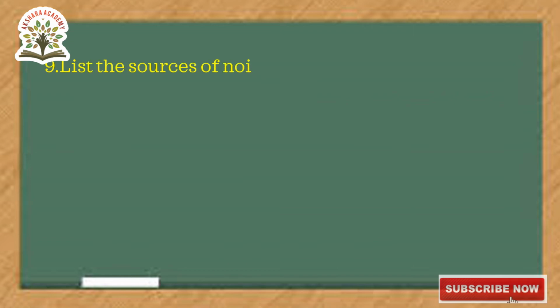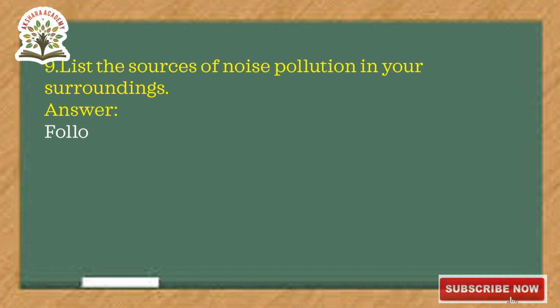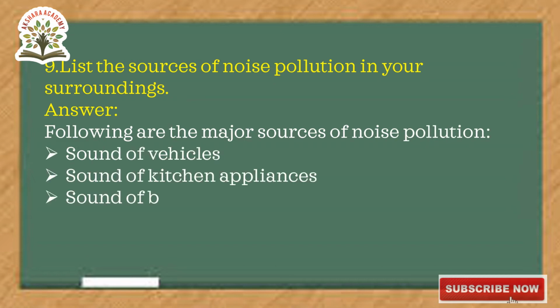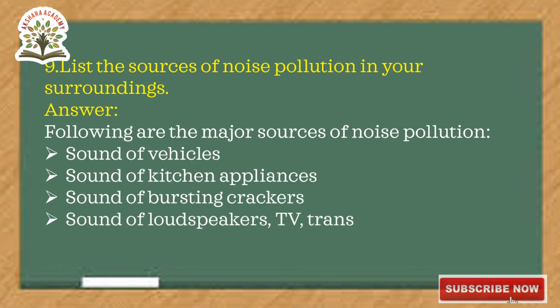Ninth one: list the sources of noise pollution in your surroundings. In this question, they are asking us to write the sources of noise pollution in our surroundings. Following are the major sources of noise pollution: sound of vehicles, sound of kitchen appliances, sound of bursting crackers, sound of loudspeakers, TV, transistors.